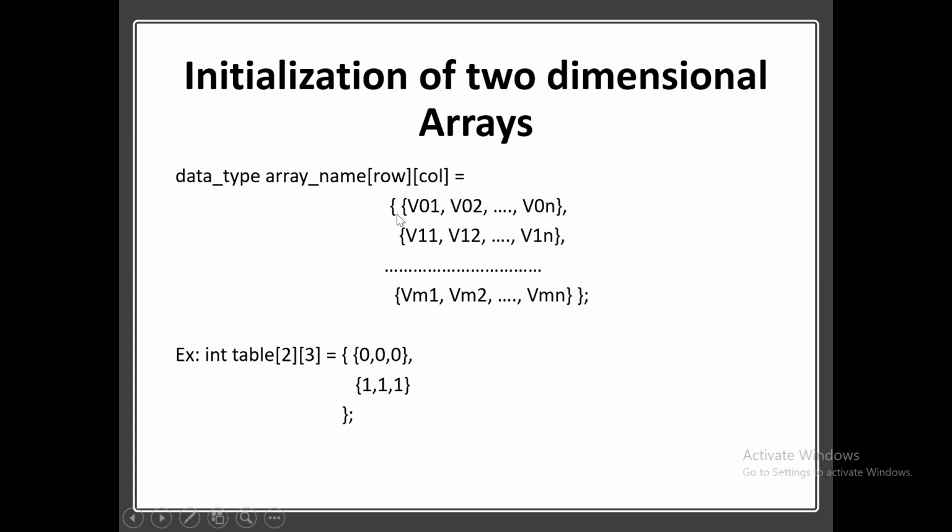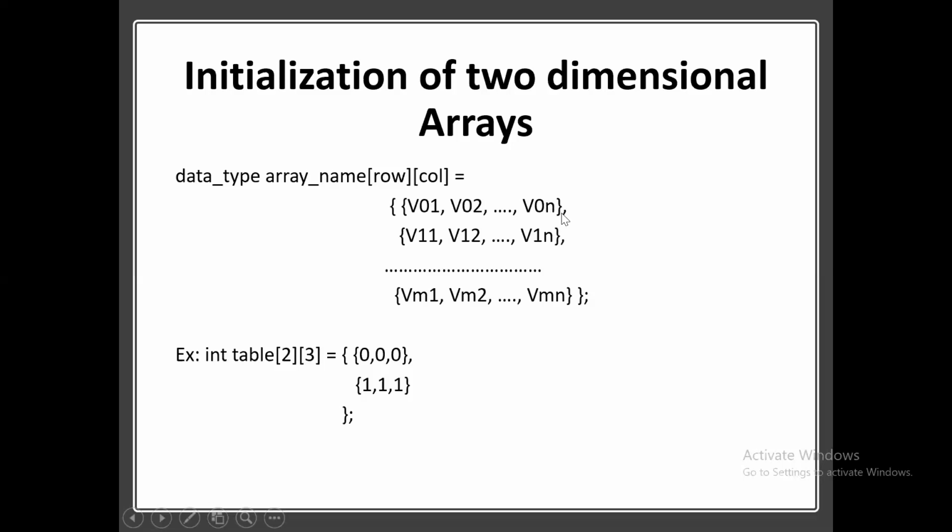So for the first row, whatever values I am inserting, those first row values again I am going to specify by the use of flower brackets. I am going to write the first values inside flower brackets. This is the value of the 0th row and first column, another value 0th row, second column, up to it is going to go like this. Then the last value is the 0th row and the nth column, right?